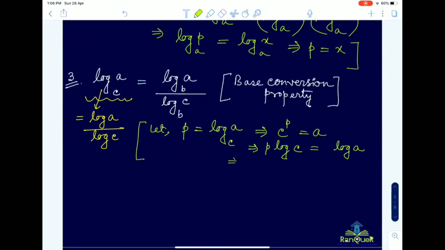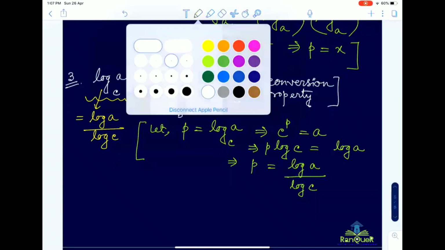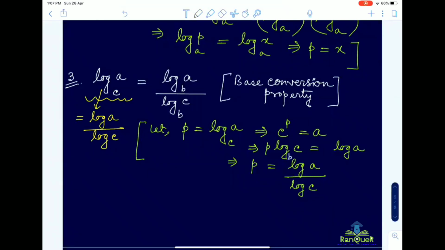So we get p equal to log a divided by log c. Whatever I have written here is justified: log a base c equals log a by log c. And at the same time, suppose we consider base b here and here also base b. So this portion is now justified.